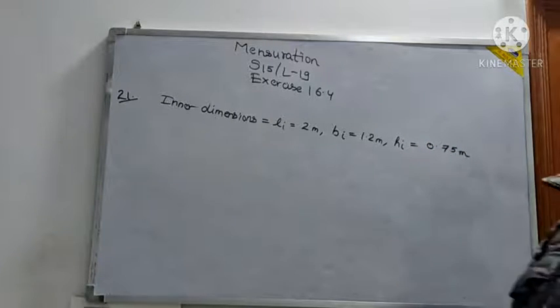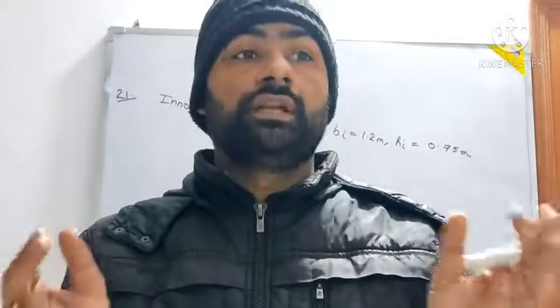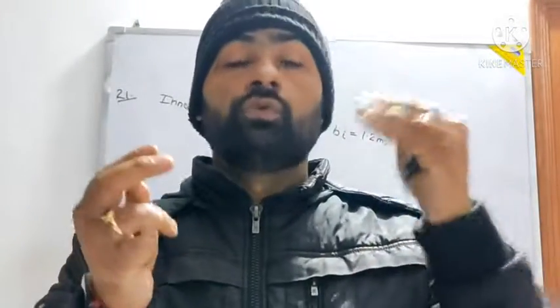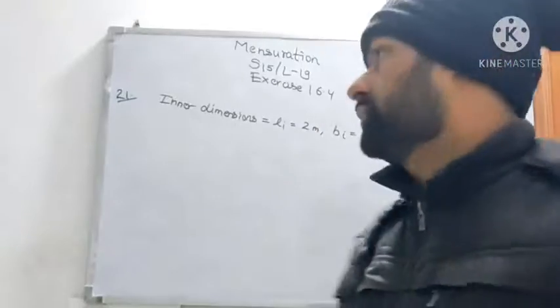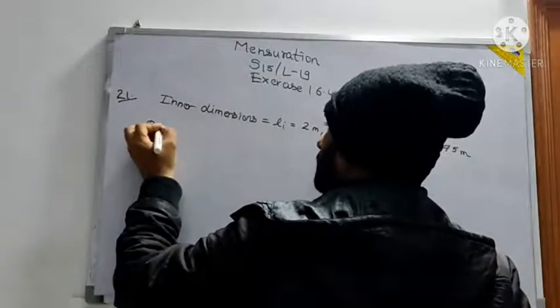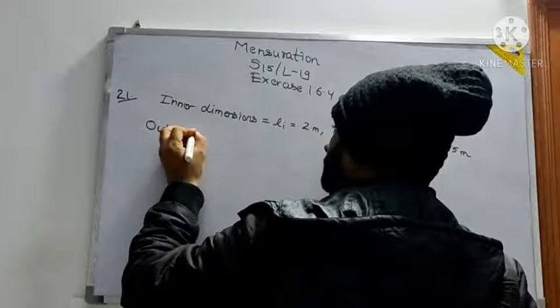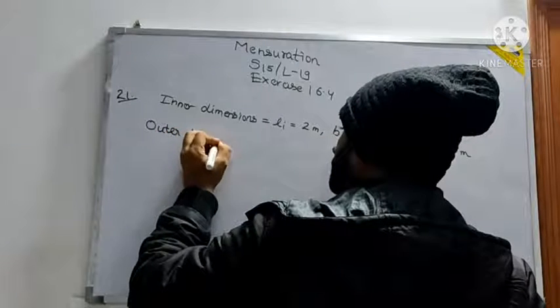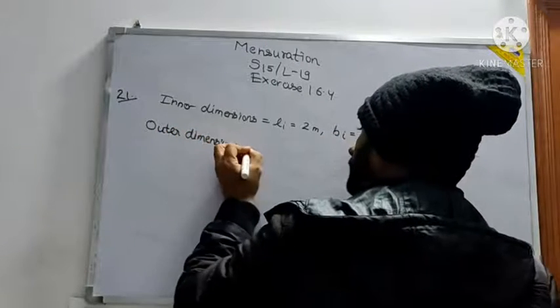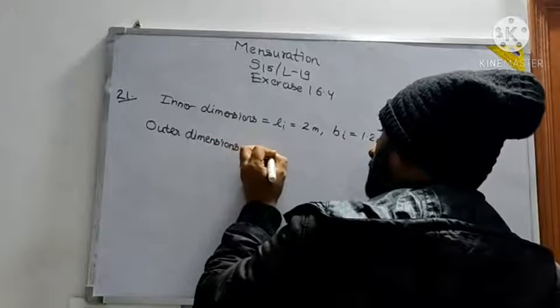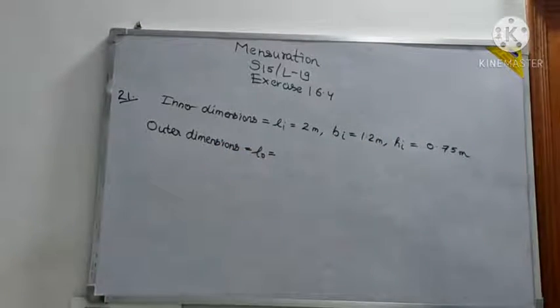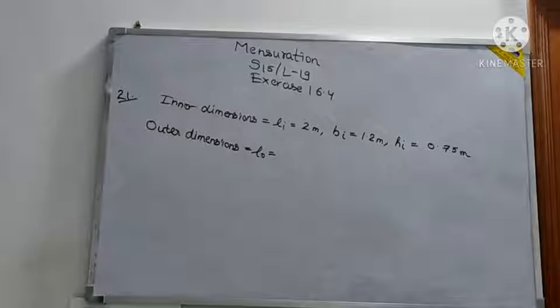Now see, this thickness will be added to the length if we are moving from inner dimension to outer dimension. So right here, outer dimensions will be equal to L outer. The thickness is 2.5 centimeter, so you will divide by 100.